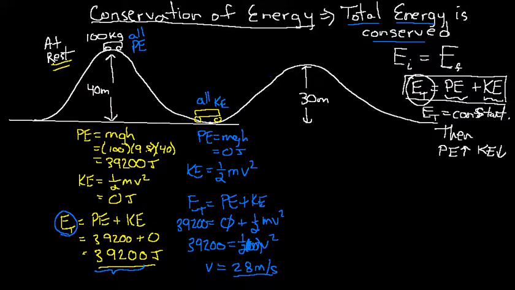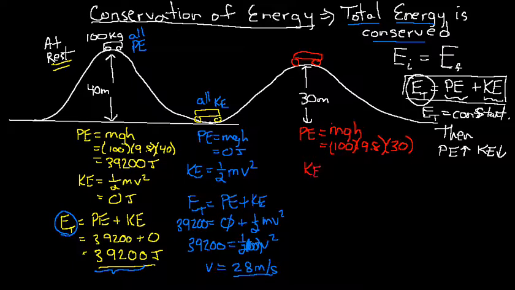Now let's go to the next phase over here. Let's do red. Okay, so now it's up here. Here's our car over here. And we want to find out what's going on over here at this point. Well, at this point, the potential energy is mgh, where the mass is 100, the acceleration due to gravity is 9.8, but in this case, the height is 30 meters. So it's 10 meters down from where it started at the top.